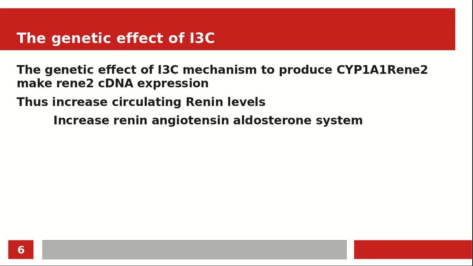This is accomplished by I3C, the genetic cause of hypertension in humans, but in rats.